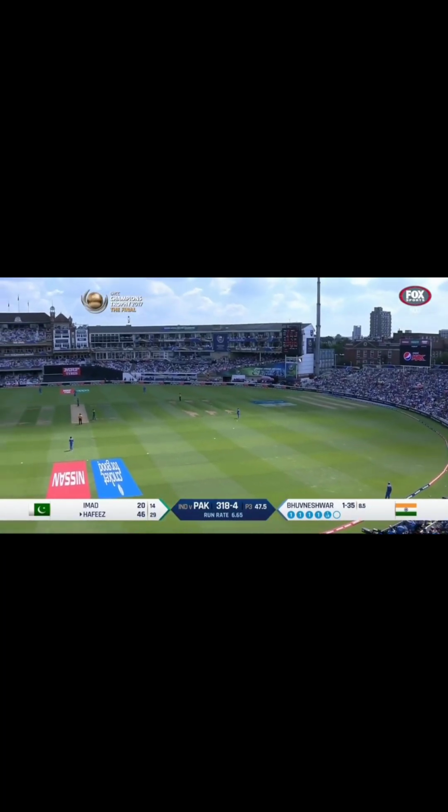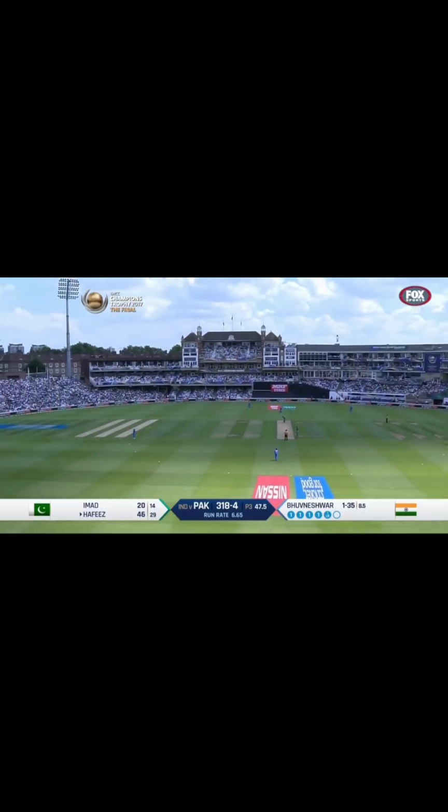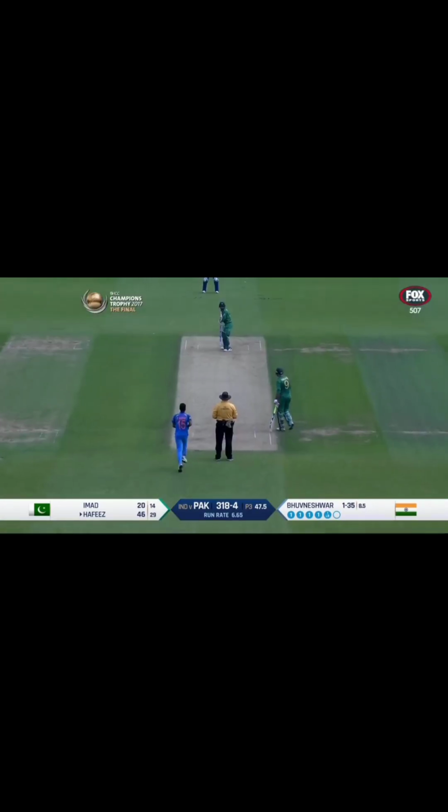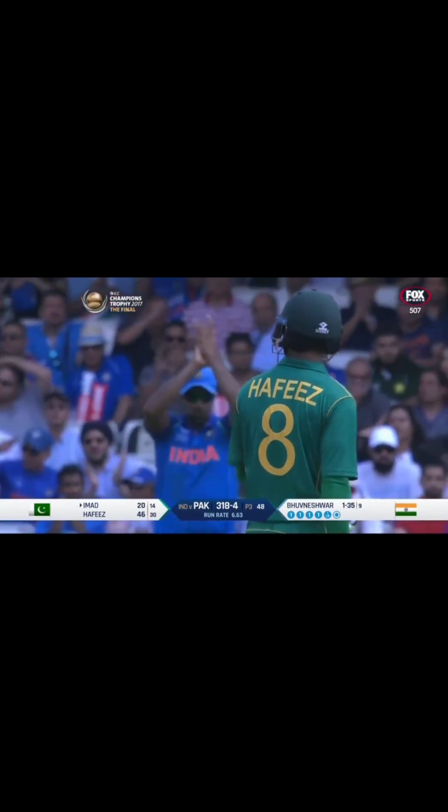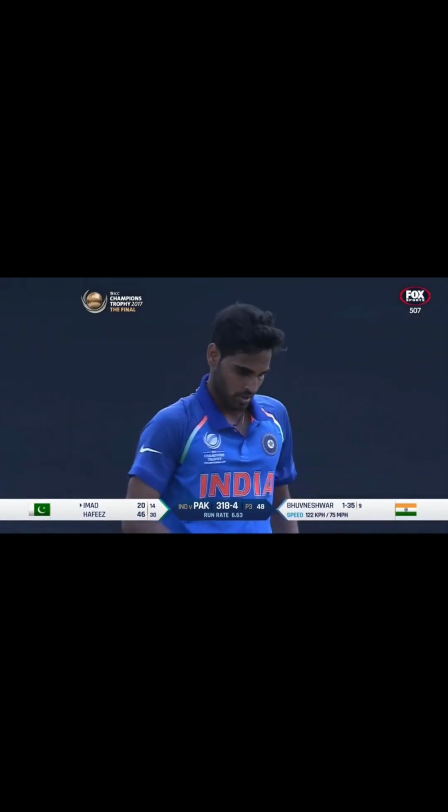Great over so far. Great execution. Bhuvaneshwar staying one step ahead of the batsman. It's the key in this situation for the bowlers. Oh, excellent over. Brilliant over from Bhuvaneshwar Kumar. Just 5 runs from it. 318 for 4.